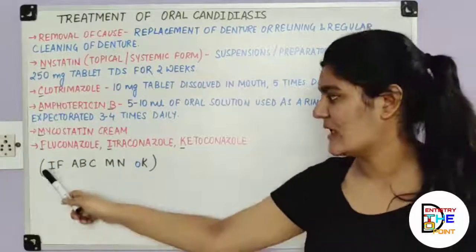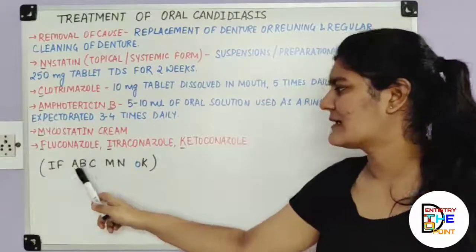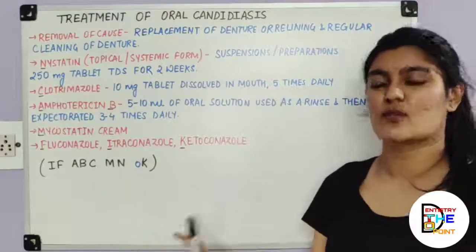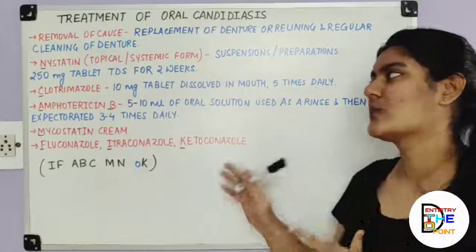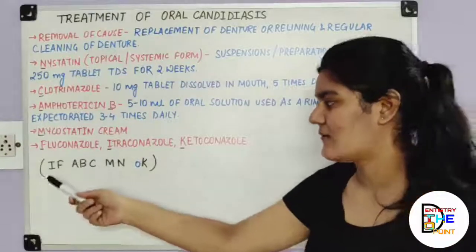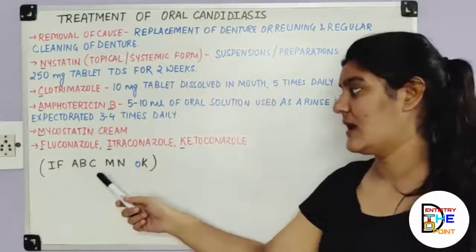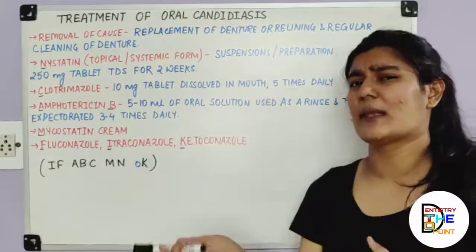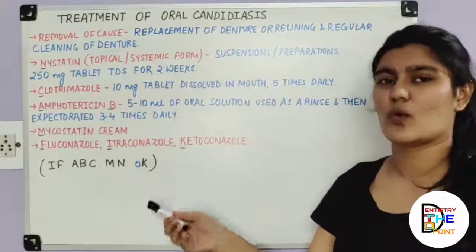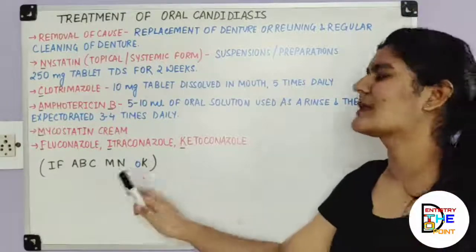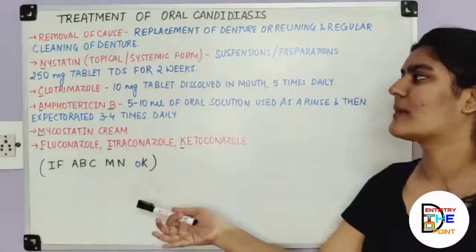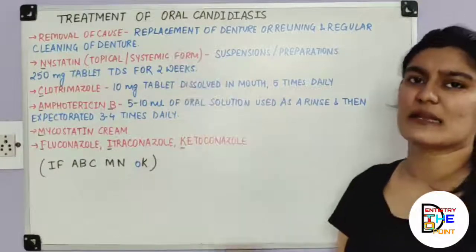So it's IF, after that ABC, and directly after ABC, MN comes, and then K. That's just a lame trick. You can devise your own also, or you can remember it directly.